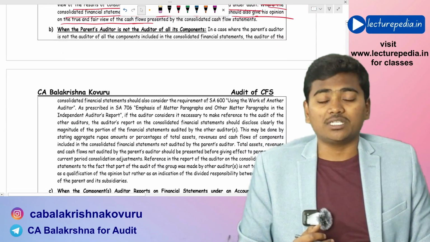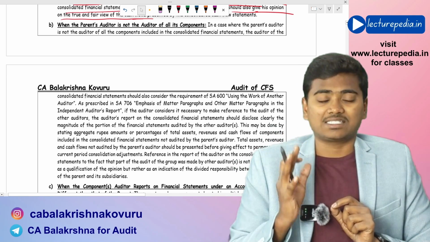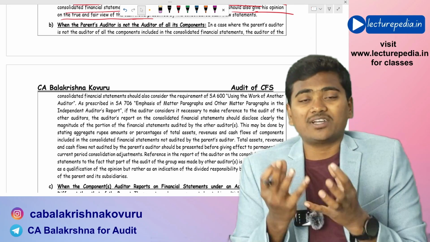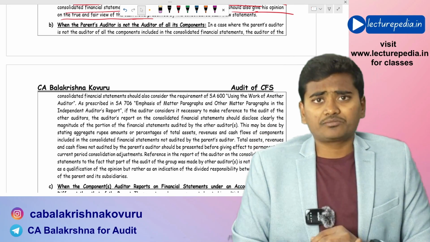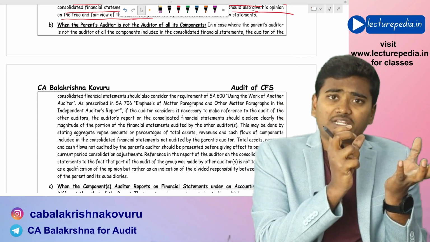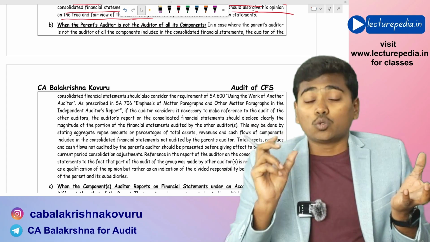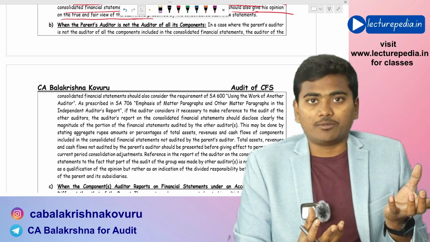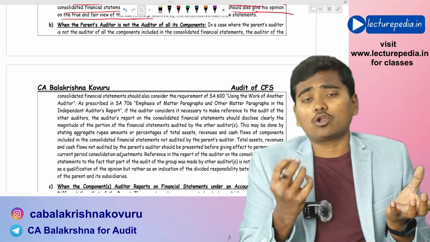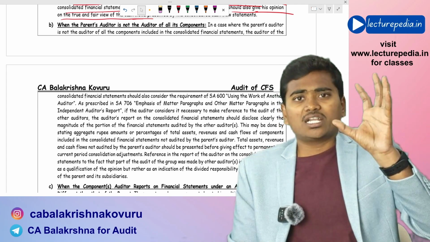And the second point would be, as per SA 706, emphasis of matter and other matter paragraph, the auditor needs to specify in the other matter paragraph that in the consolidated financial statements, the financials of some components have been included, and those components have not been audited by me. Okay, to which extent I have not audited.